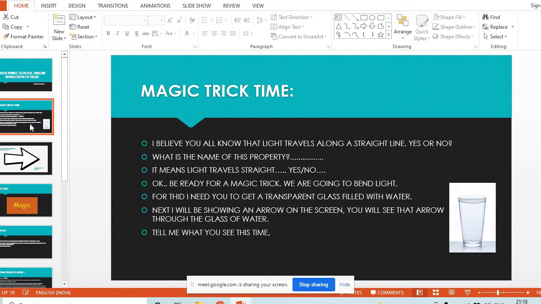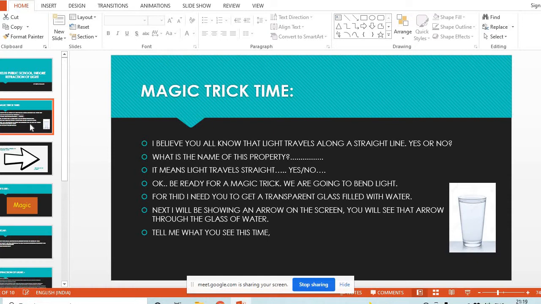Okay, but now I am going to show you a magic trick. I am going to change the direction of light. I am going to bend the light, and I want you to also perform this experiment with me. For that I need you to get a transparent glass filled with water. Can you see in the picture? If you have that glass, take a minute and bring that glass filled with water. I am waiting for you. When you bring the glass, let me know.